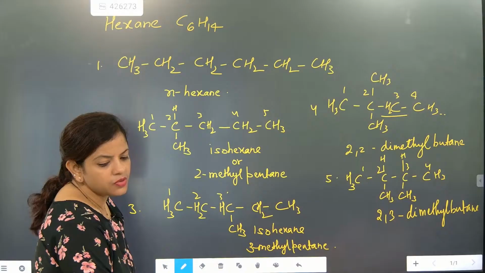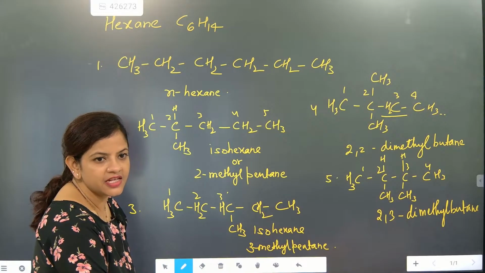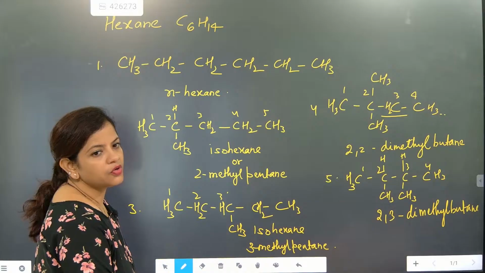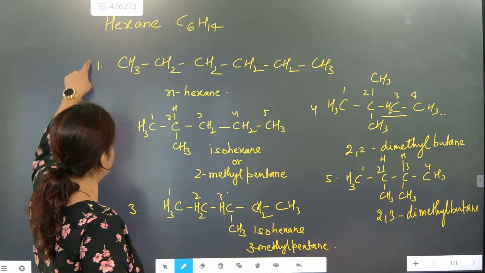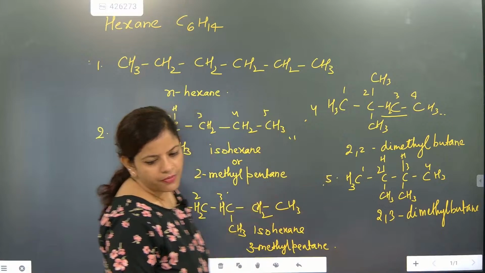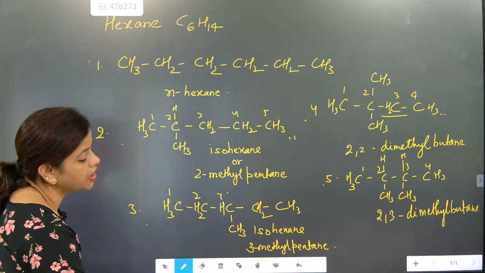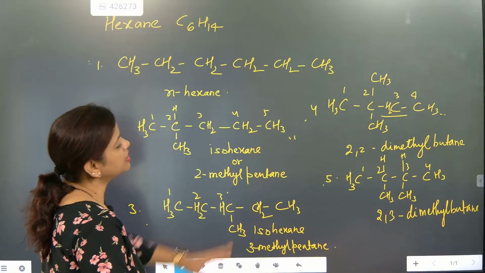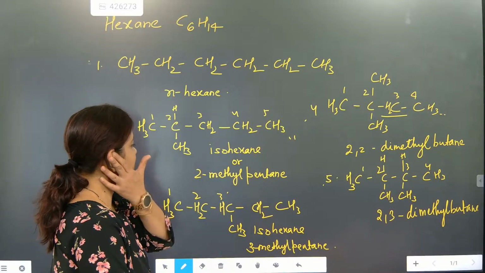I hope you understood the meaning of isomers very nicely. For hexane, how many isomers are there? Total count: 1, 2, 3, 4, 5. Branched we are not taking. Sorry, rings we are not taking. So 5 is there for hexane. More than this we can't draw, because things remain the same only.